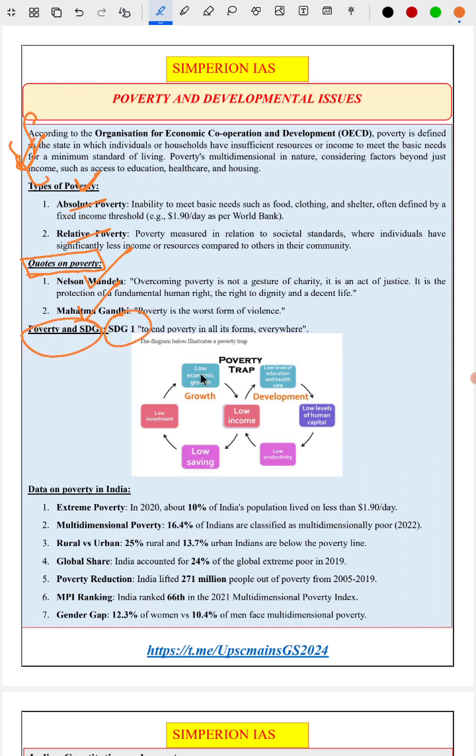SDG 1 deals with no poverty. We are given pictorial representations of the poverty trap. Next, we are given data that can be used while writing answers in the mains. We are given 7 points, which include the multidimensional poverty index, rural-urban poverty, and feminization of poverty. Around 10% of Indians live in extreme poverty, that is less than $1.90 per day.